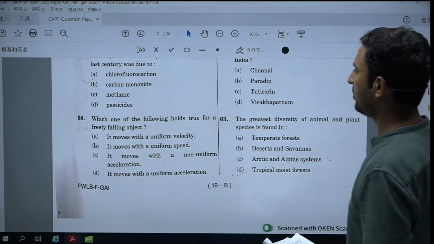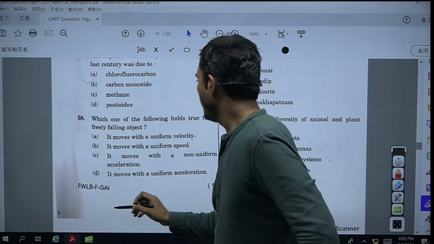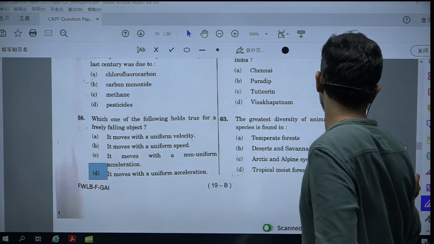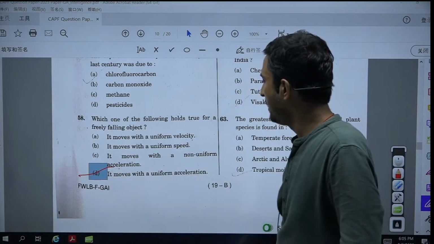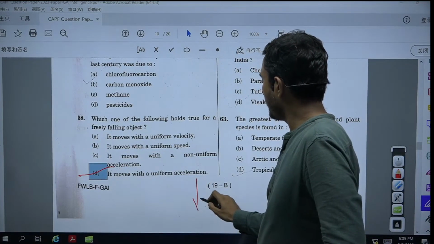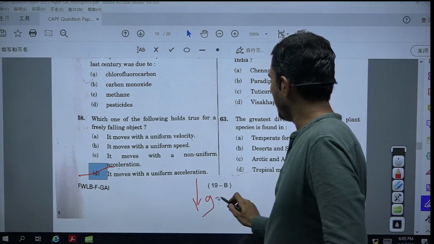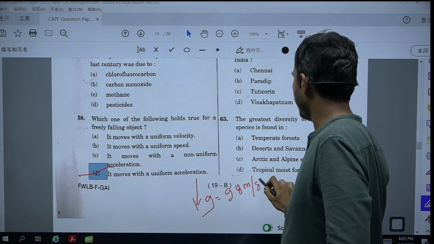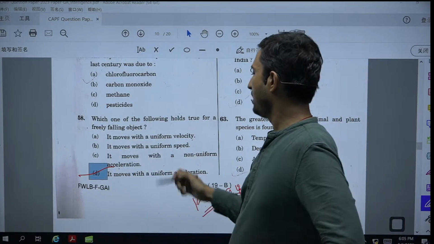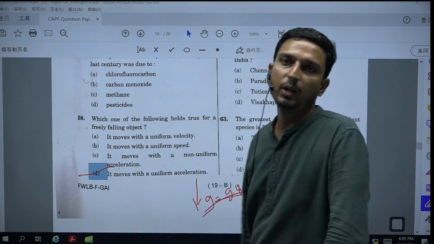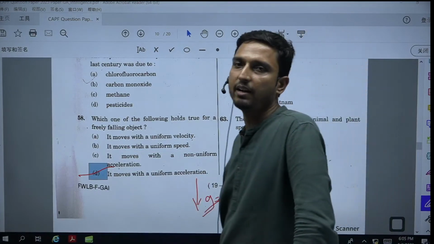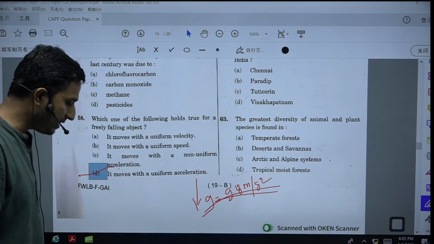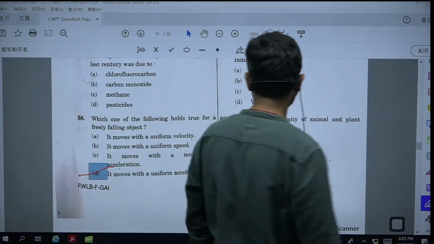Which of the following holds true for a freely falling object? Definitely it moves with uniform acceleration. That is the right option. And what will it become? The uniform acceleration would be g, which is equal to 9.8 meters per second square. This is the right option, option D. When there is a free fall of a body, it will go with the constant acceleration due to gravity of the earth, and that constant acceleration comes out to be g, equal to 9.8 meters per second square.